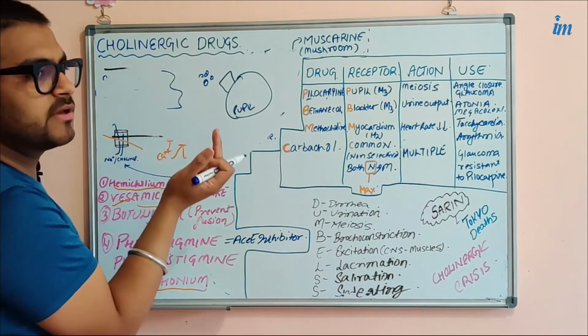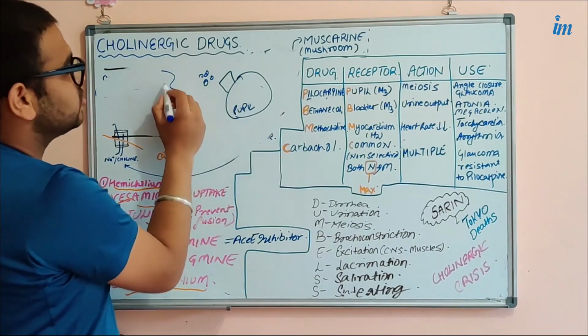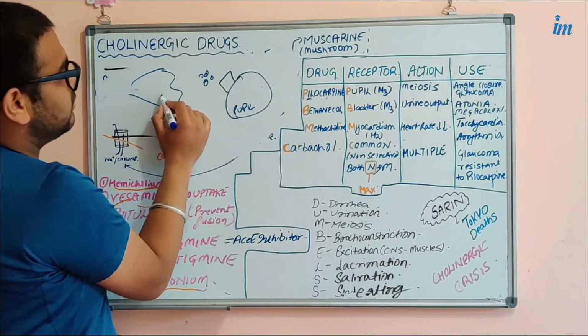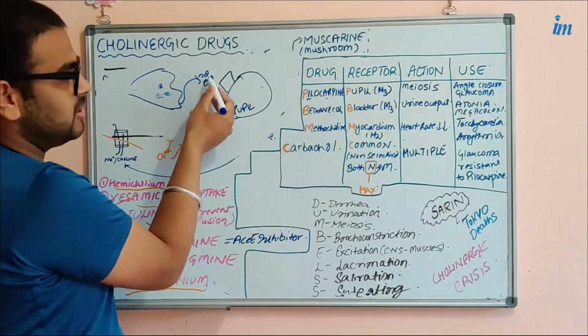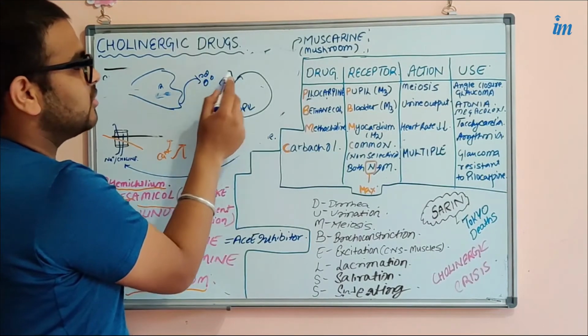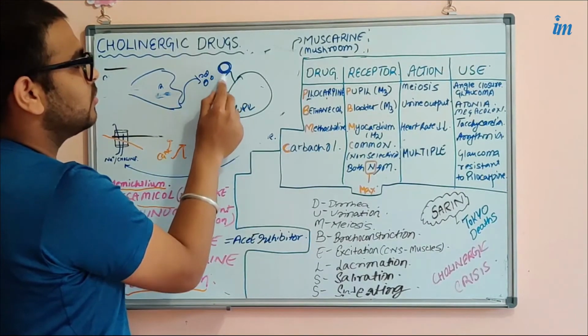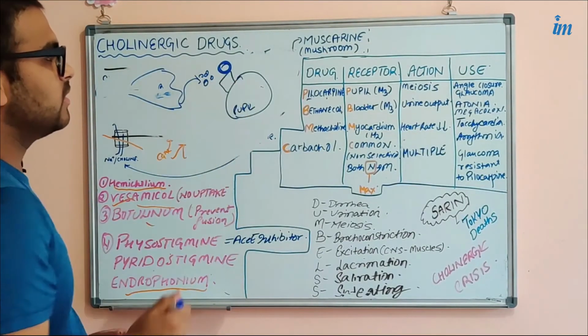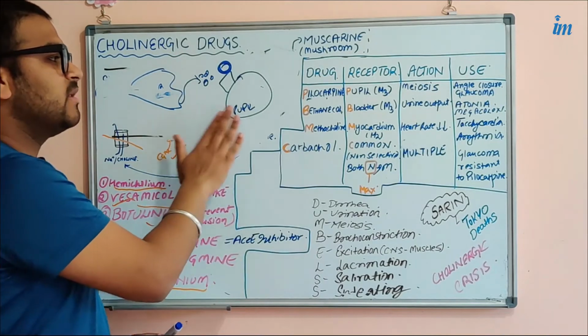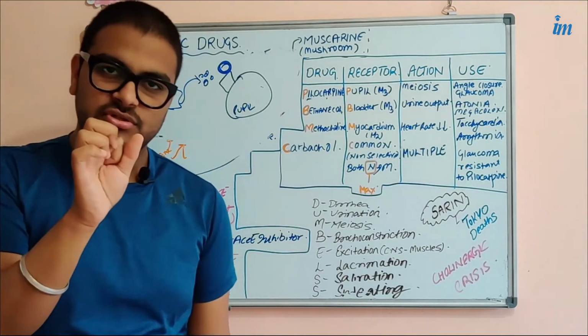This was the postsynaptic neuron, and this is the effector organ. The axon of the postsynaptic neuron will release acetylcholine here, and this acetylcholine will bind to a receptor present on the pupil. This normally happens and causes the contraction of the pupil.